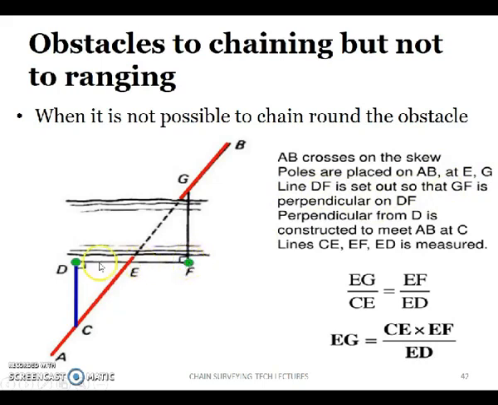It means DF and GF are perpendicular to each other, and at D there is another perpendicular such that DF and DC are perpendicular to each other.